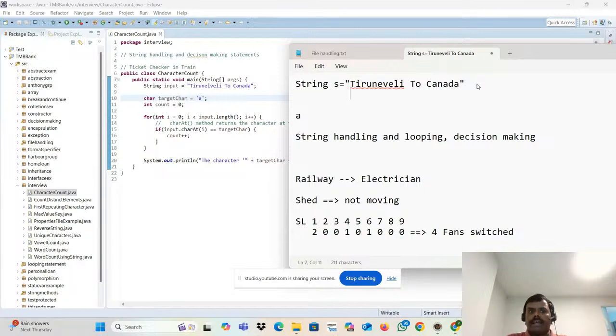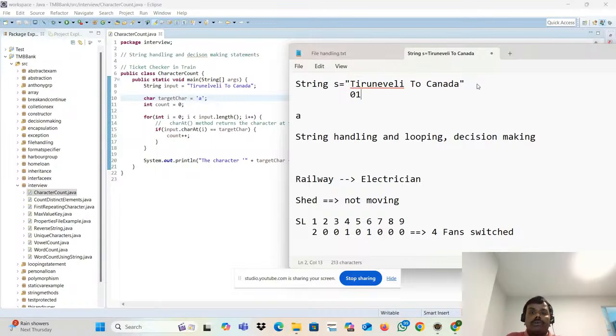What do you mean by 0? This is a string, right? So what you have to do is start from here. What is the 0th position? The 0th position, that is T. What is the first position? That is I. What is the second position? That is R. What is the third position? U. It will keep going on.